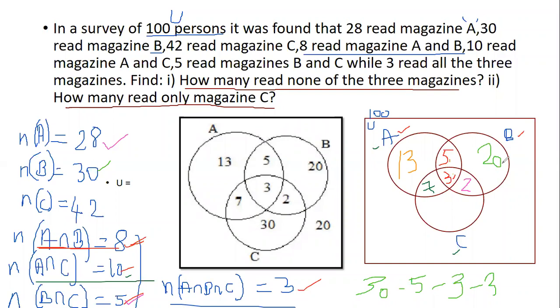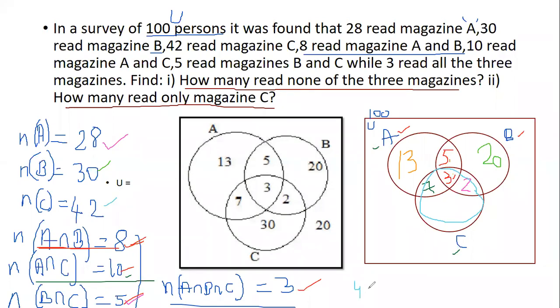Now, can you tell me how to find out the number for C? Which all should I subtract or take out? Now C is going to be this complete circle. And what is the total of C? 42.